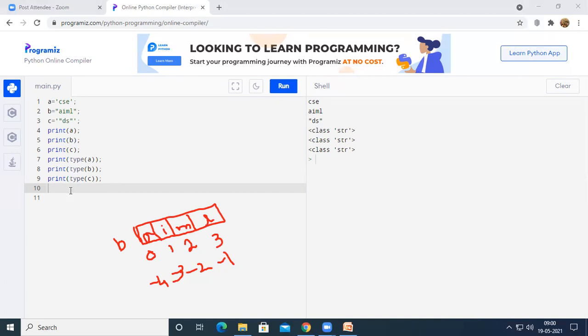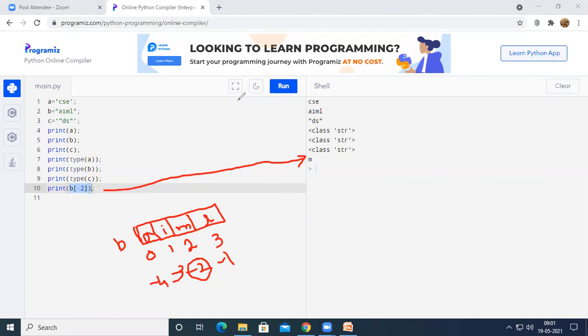So you can see when I use print of B, the entire string is printed on the output screen. Now, if I use something called B of -2, what will happen? Let us see the output of this code. For B of -2, it has printed M on the output screen.